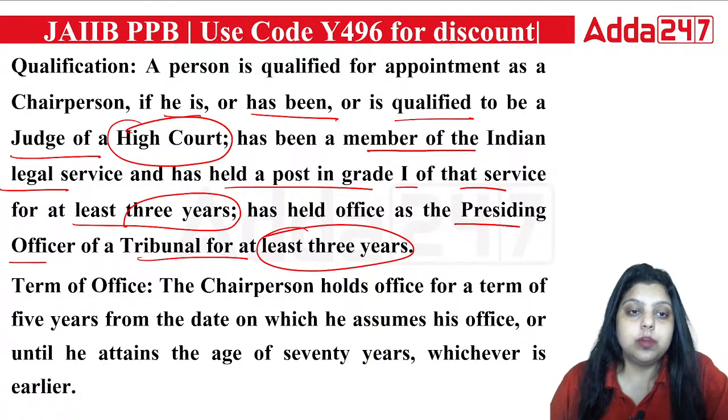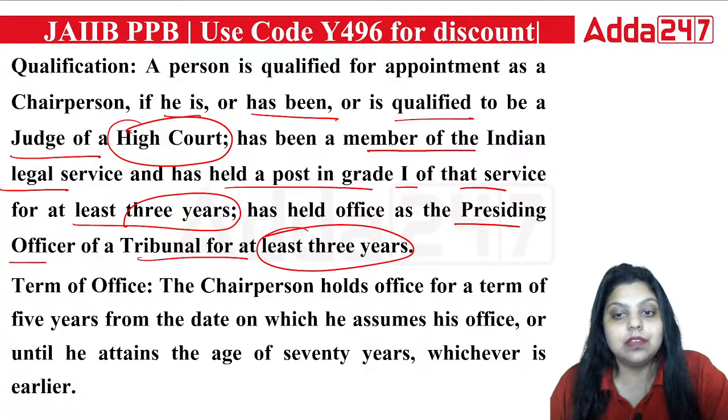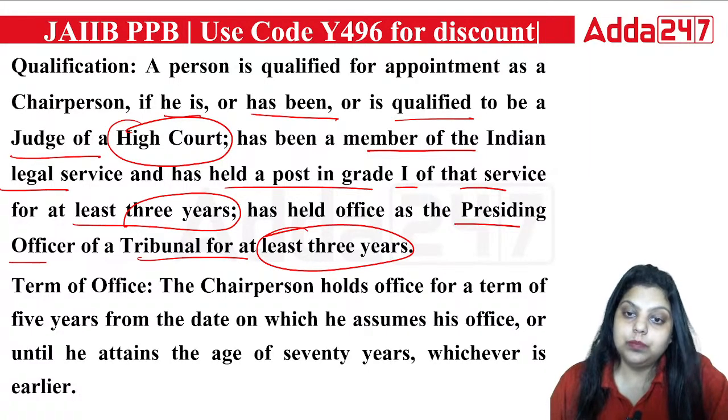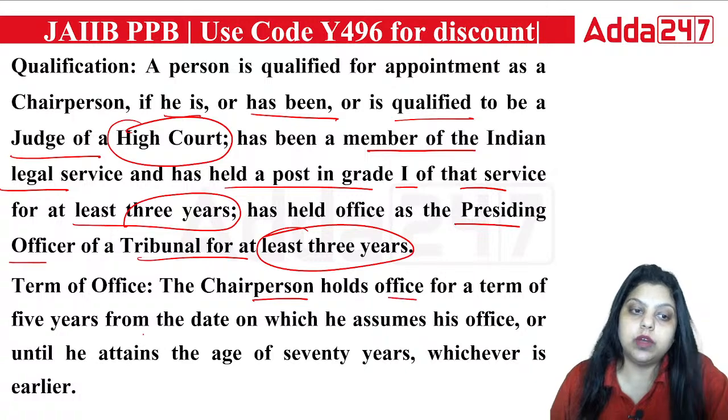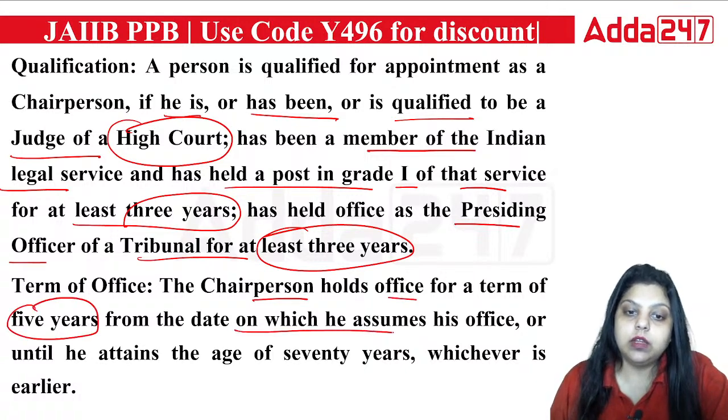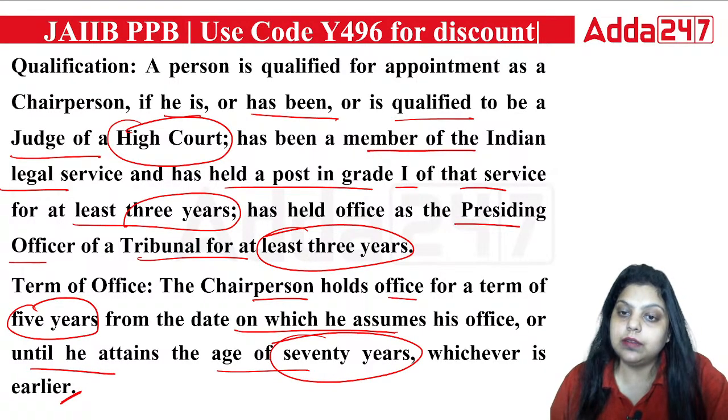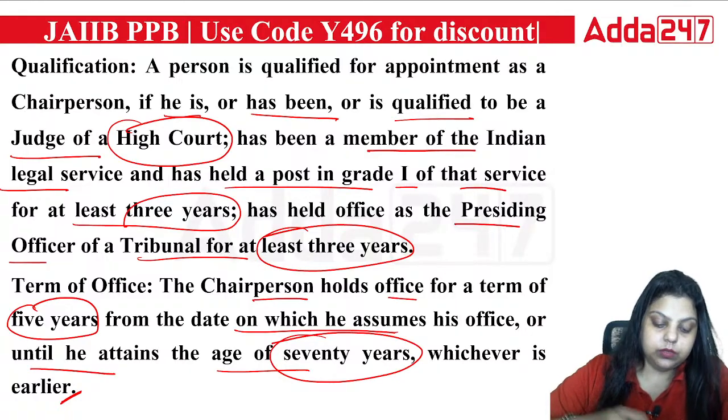Okay. The person should be qualified to become a judge of a High Court. The person should have been a member of the Indian Legal Service in the post of grade 1, and after that should have worked there for 3 years, and the person should have worked as a presiding officer of a DRT for at least 3 years. Then the person will qualify to become the chairperson of a DRAT. So the term of office: the chairperson holds office for a term of 5 years from the date on which he assumes his office or until he attains the age of 70 years, whichever is earlier. Okay, so that will be followed.